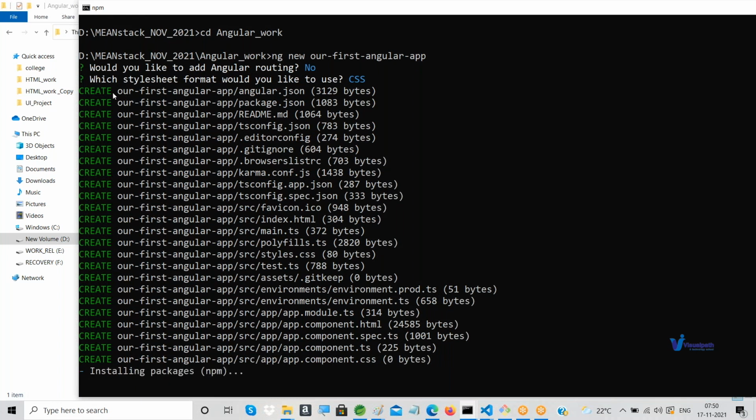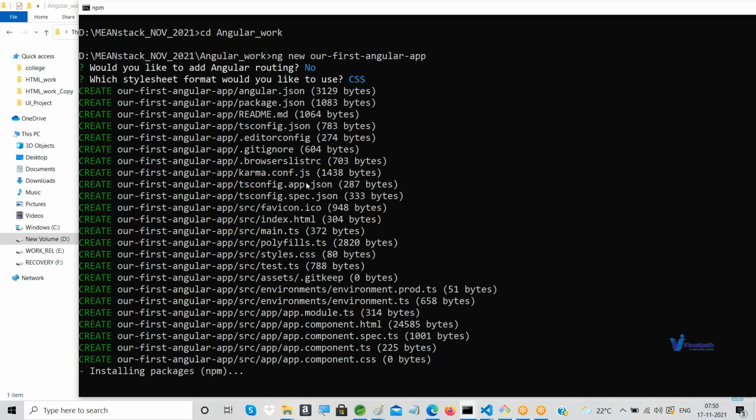Then it will take a certain time to create the structure here. If you look at this, certain commands run by default at the backend. It creates our folder, our-first-angular-app, and within that angular.json, one file is created. Next, package.json, README.md, tsconfig.json, editorconfig, gitignore. We don't use all these things, but they are created at the backend. Some tsconfig, app.spec.ts, karma.conf.js. This is purely for testing purposes. As I told you in the previous session, Angular is by default a testing-friendly framework. Testing is easy in Angular as testing is an integral part of Angular.